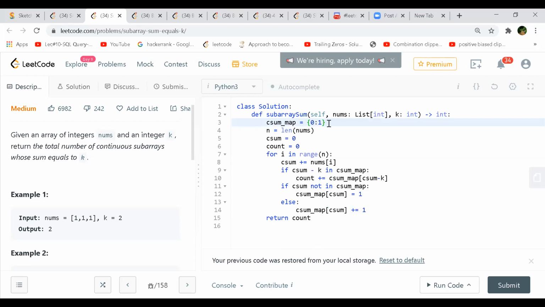Okay, let's do a dry run. What is the purpose of keeping this 0 as 1? Because if you get any value which is equal to the target, then you subtract the cumulative sum from your target, which will be 0. That means a valid answer, right? So for that, you need to have one count. That's why I'm saying it doesn't look intuitive to come up with this trick. Why don't we just directly check whether my current sum is equal to K?